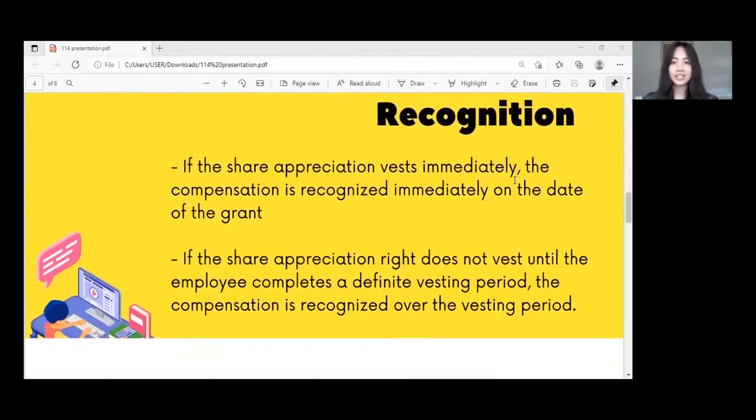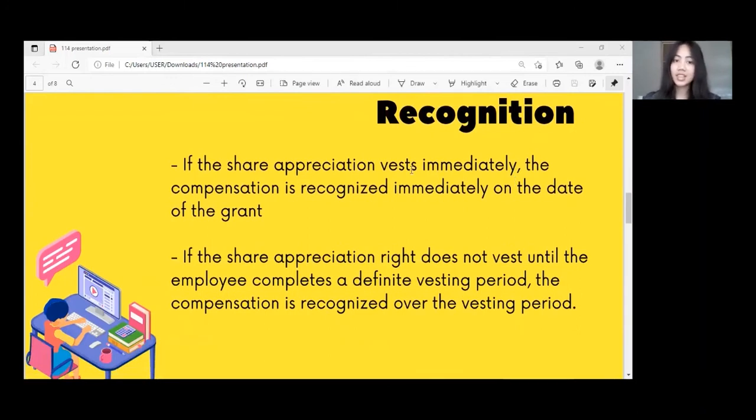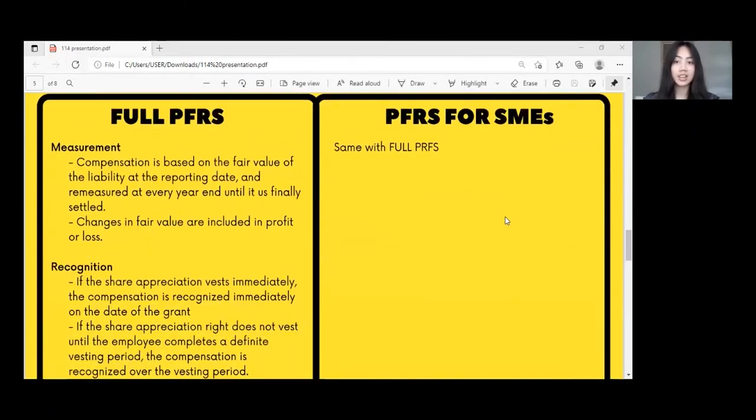In the recognition of the compensation, if the share appreciation right vests immediately, the compensation is recognized immediately on the date of the grant. If the share appreciation right does not vest until the employee completes a definite vesting period, the compensation is recognized over the vesting period. All of this is the same in both the full PFRS and the PFRS for SMEs, and we have here the summary of that for the measurement and the recognition. So there is no difference under cash-settled transactions for both the full PFRS and the PFRS for SMEs.